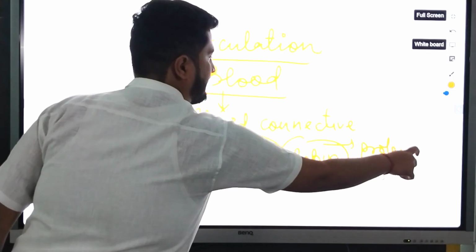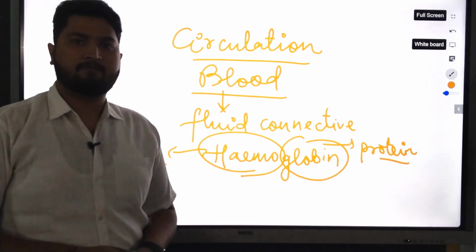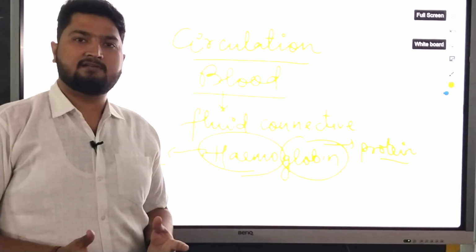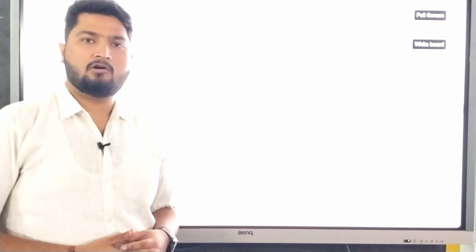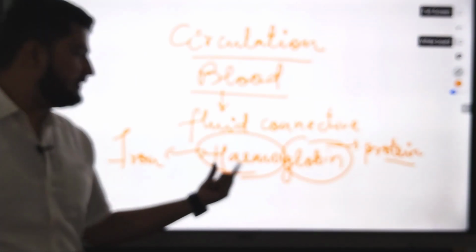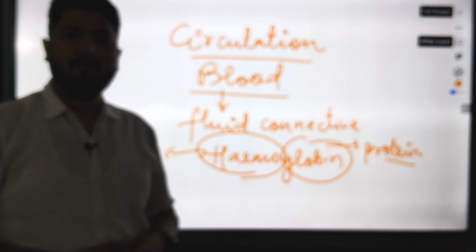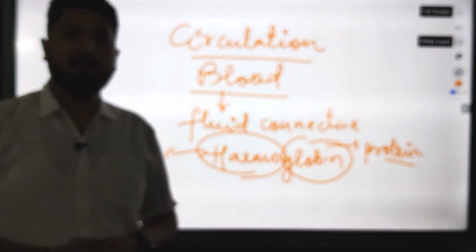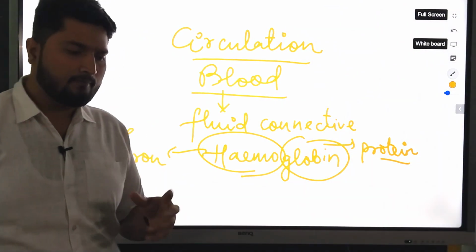And you have studied in class 9th that in our body protein is made by ribosomes. Therefore, if any patient is suffering from anemia, that is the lack of hemoglobin, the doctor suggests they eat iron tablets because hemoglobin is made up of iron and protein. So hemo means iron and globin means protein. They combine together to form hemoglobin, which is the main acceptor of oxygen in the blood. Because of this red pigment, blood is considered a red colored fluid in our body.